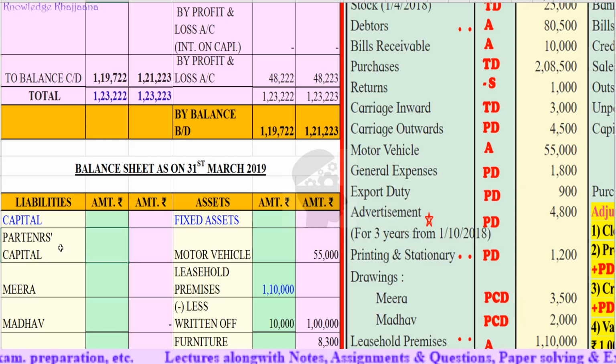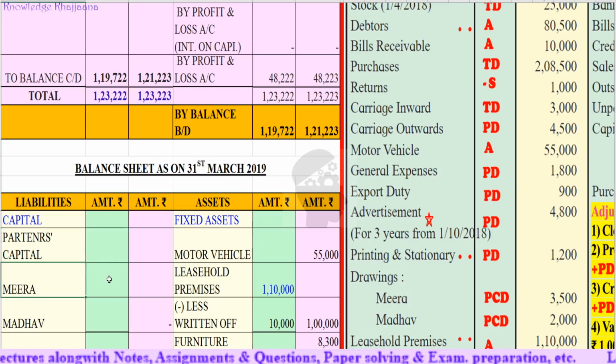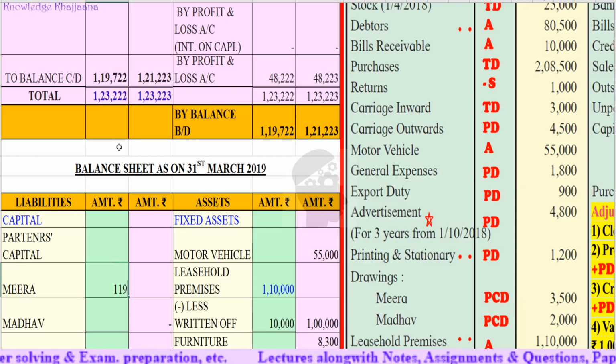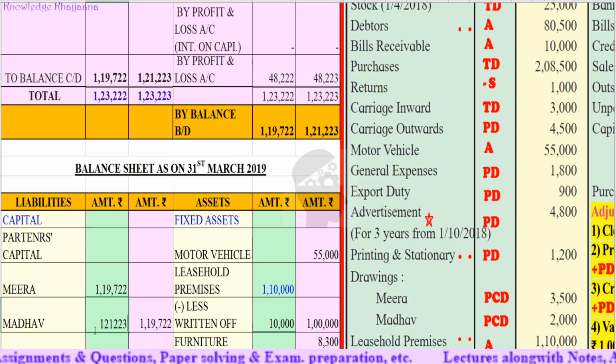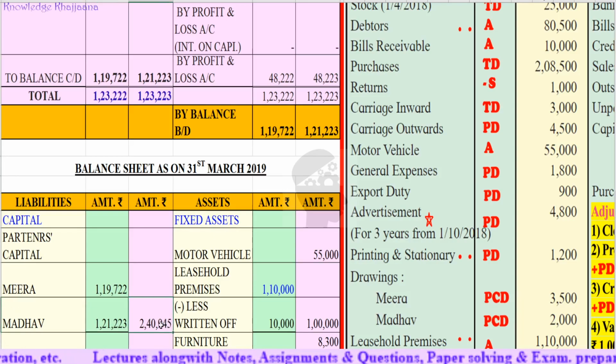Okay, under partners' capital, Meera's capital we will write in the inner column, rupees 1,19,722, and Madhav's capital rupees 1,21,223. Okay, so the total of the capital of both of them is rupees 2,40,945.